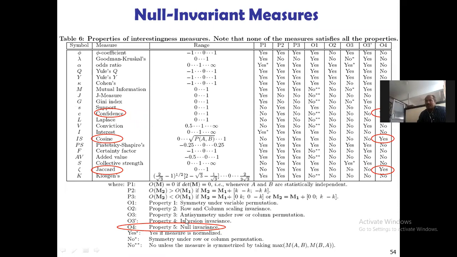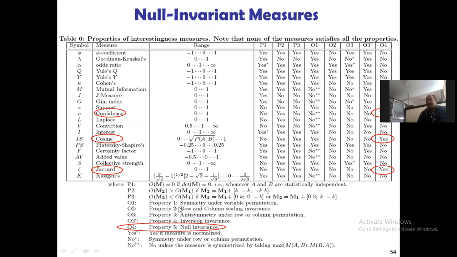Antisymmetry is the opposite of symmetry. Symmetry means the two sides are equal, then antisymmetry means the two sides are not equal here. And O3 prime is property 4, inversion invariance. And O4 is property 5, null invariance.